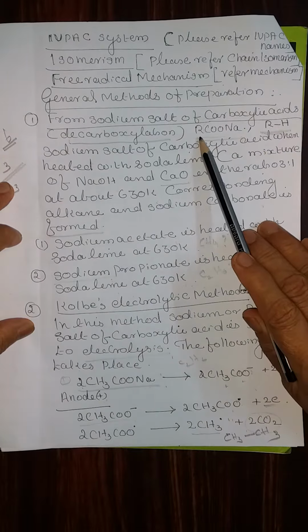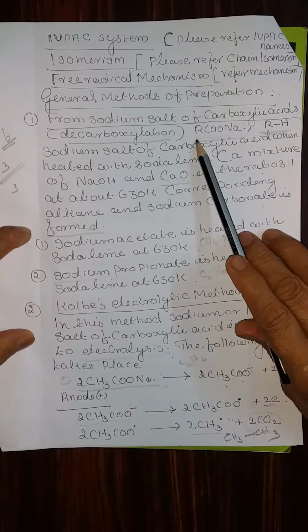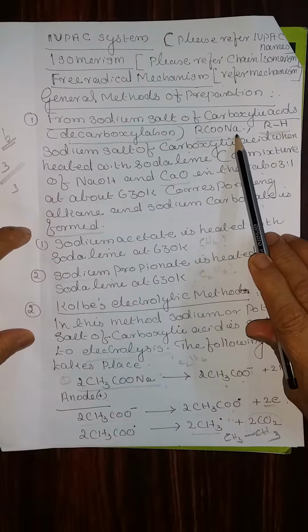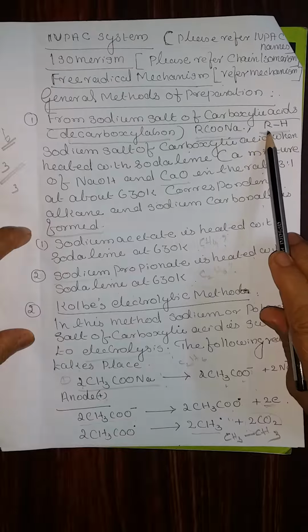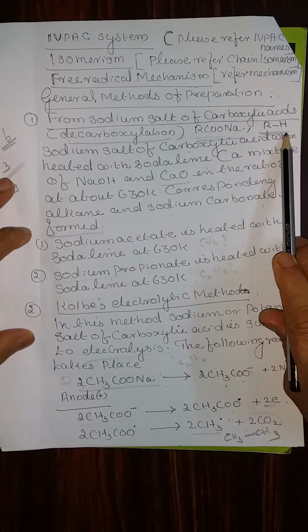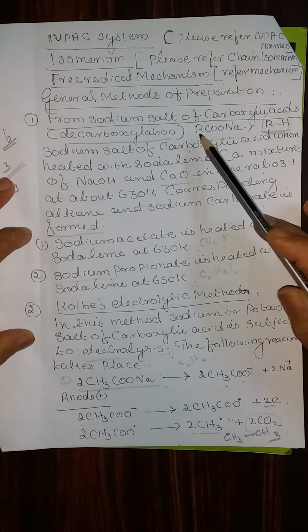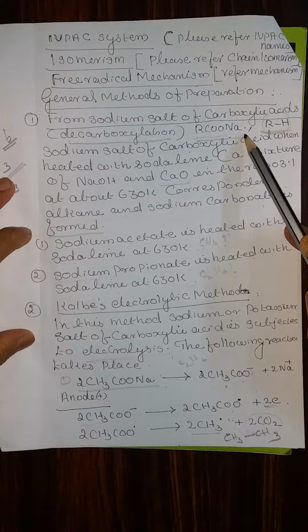The general formula of sodium salt of carboxylic acid is RCOONa, and the general formula for an alkane is RH. Let us see how RH is obtained from RCOONa.